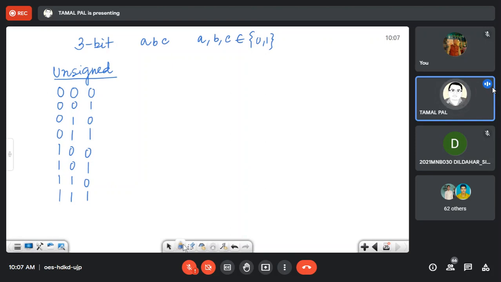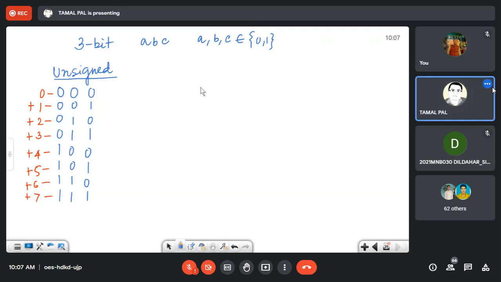So what is it? This is 0, this is 1, this is 2, this is 3, this is 4, this is 5, 6, and 7. And not only that, these numbers are all positive. That's why these are unsigned. I think you already know what I have discussed so far. This is nothing but the summarization of that.